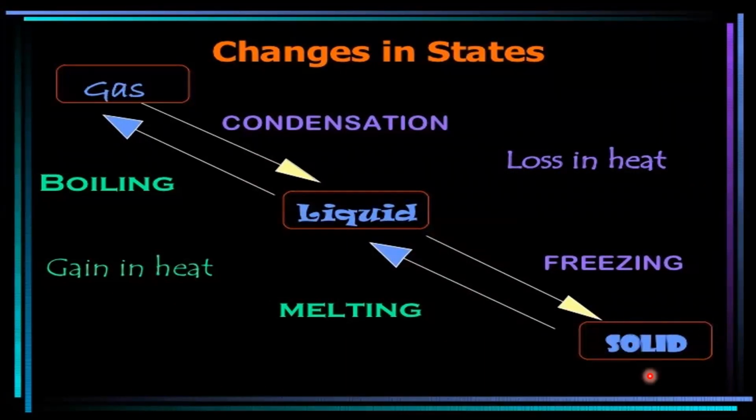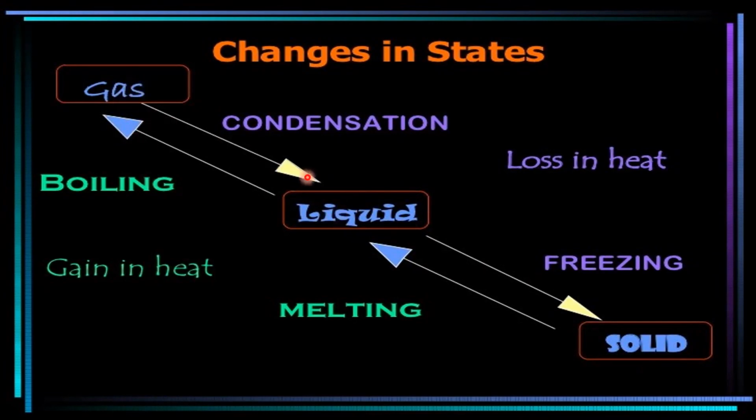Suppose we consider a solid, for example, ice. If you increase the temperature, it melts and converts itself into liquid, that is water. If you increase the temperature further, it starts boiling and converts into the gaseous state, that is steam or water vapor. So by gaining heat, solid can convert into liquid and liquid can be converted into gas. The conversion of solid into liquid is melting and liquid into gas is boiling.